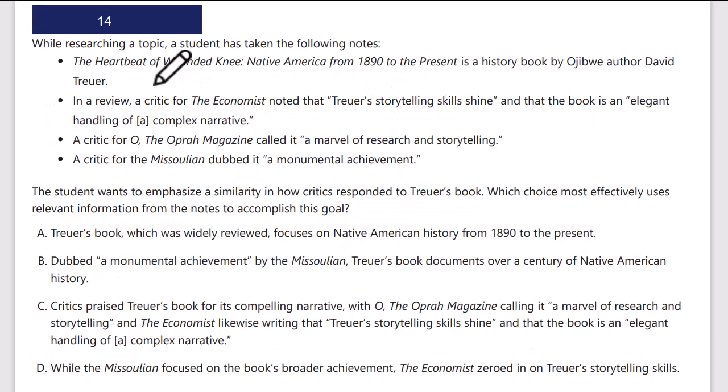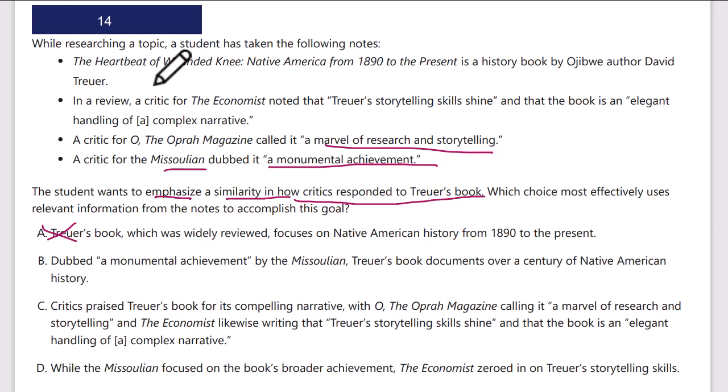Okay, we've got another rhetorical synthesis. Our goal here is to emphasize a similarity in how critics responded to Troyer's book. So we must have critics. We've got a critic responding here. Oprah Magazine called it a marvel of research and storytelling. And another one dubbed it a monumental achievement. So the similarity is they both loved it. They both liked it. So "Troyer's book, which is widely reviewed, focuses on..." says nothing about the similarity of critics.